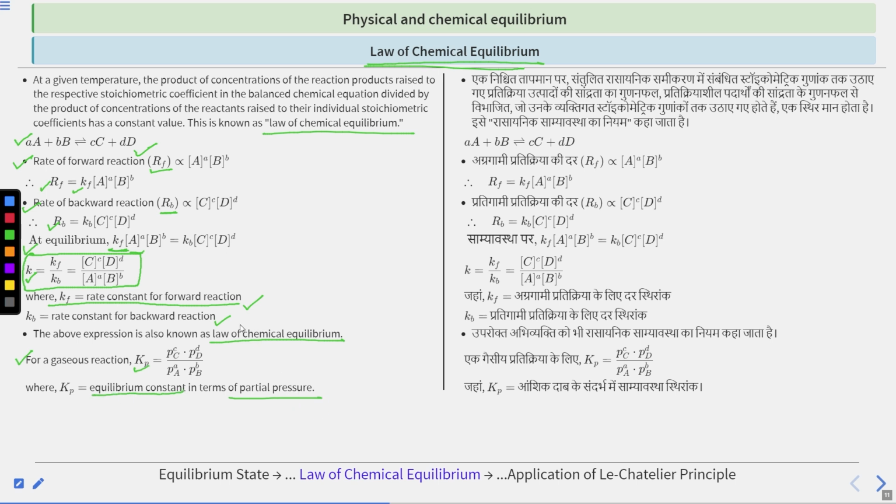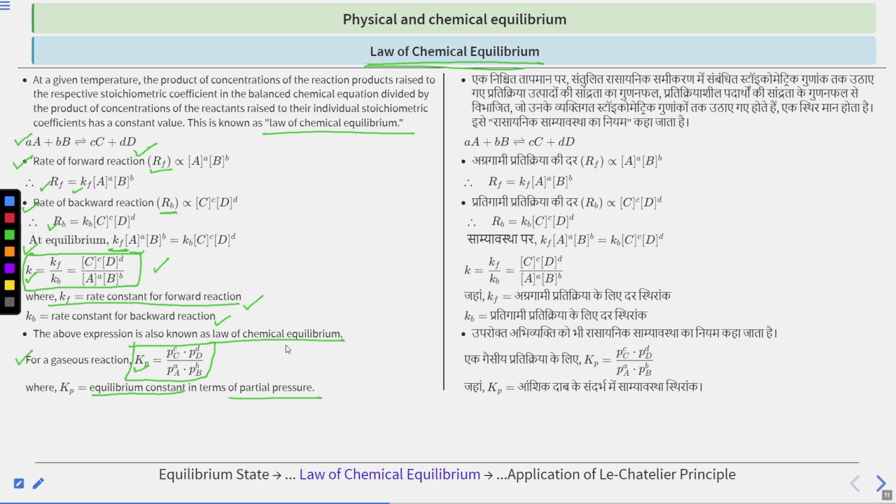So if we want to write the law of chemical equilibrium in terms of partial pressure, we can write it in this form. Kp will be equal to the partial pressures of products divided by the partial pressures of reactants, raised to the power of their stoichiometric coefficients respectively.